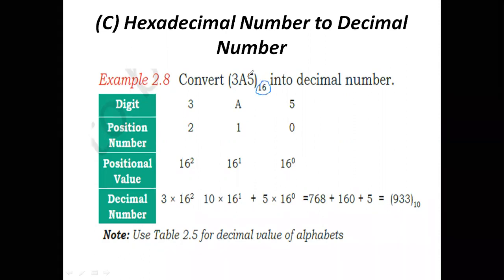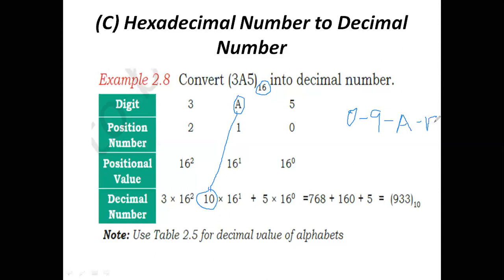And here we are writing 3A5. A means what is the digit we are going to consider here? The hexadecimal digits are 0 to 9, and the 10th value we are indicating as A, and then A to F.